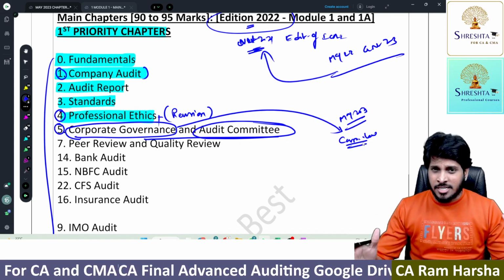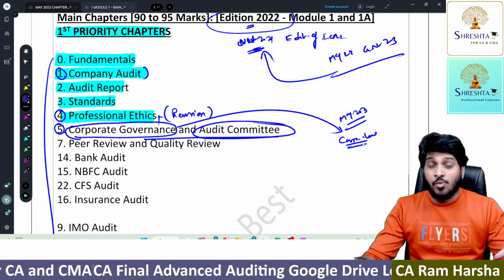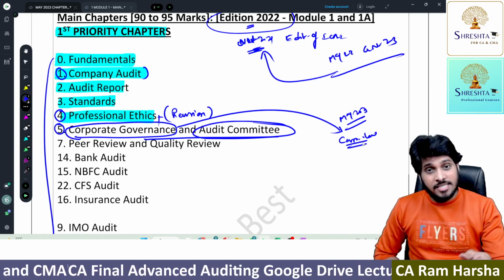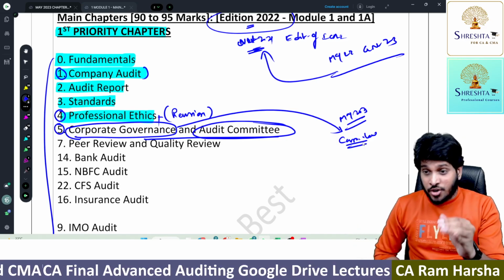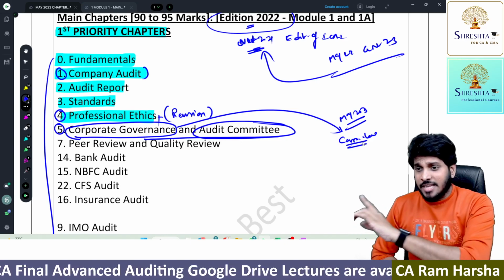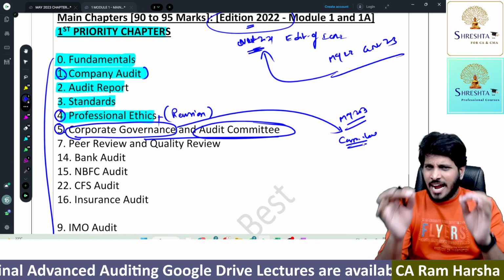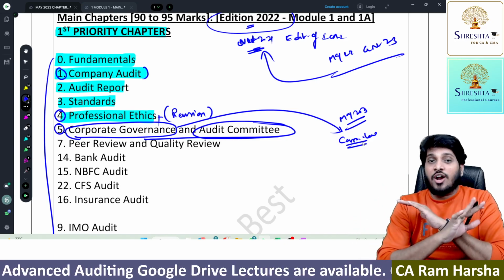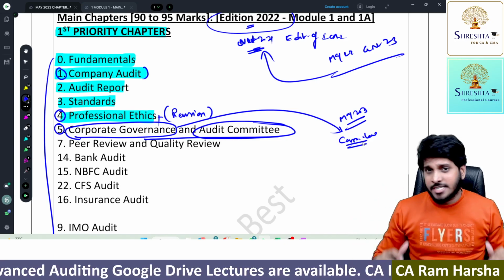What is corporate governance compliance? All that is the entire LODR regulations. If you are not aware of them, wait for your corporate law coaching, in which you'll cover them in depth. So only that topic and the schedule 3 topic we are not covering in CA Final audit.